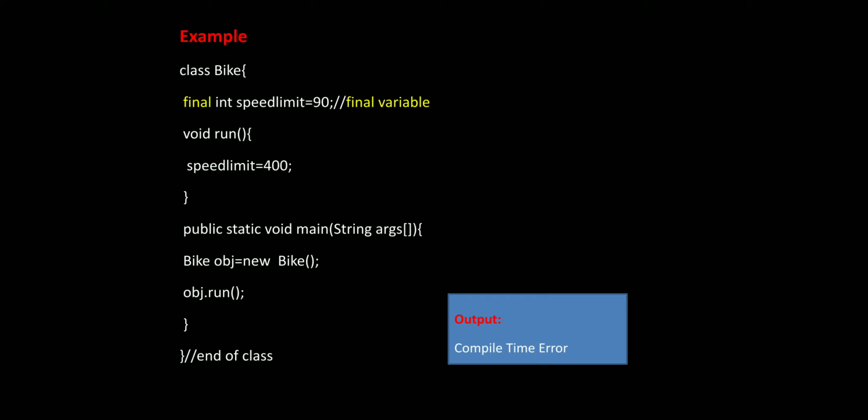In the main method, we created one object, obj, with the help of the new keyword and the class. With the help of this obj object, we are calling the run method.